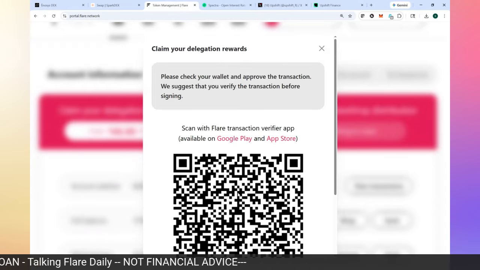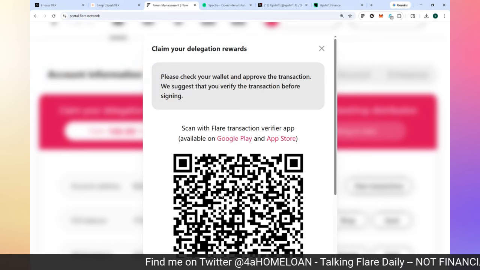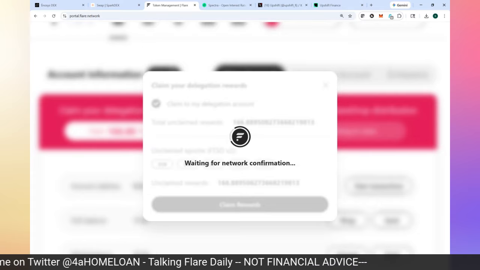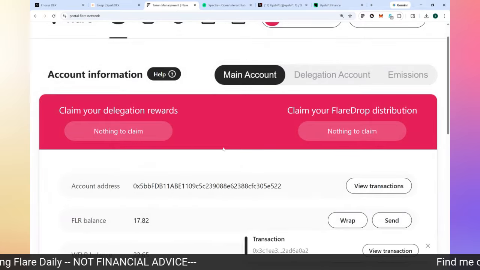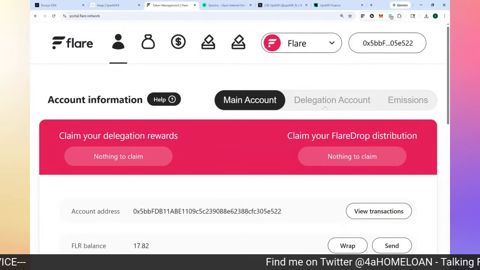I'm getting a confirmation in my wallet. So I've got 167 new Flare tokens coming into my wallet because I'm participating and delegating my WFLR tokens to a FTSO provider. That is the rewards that I get for doing that. That was my main account.